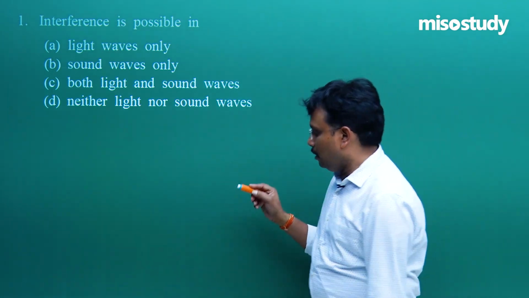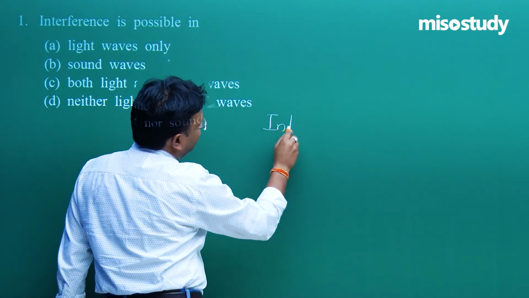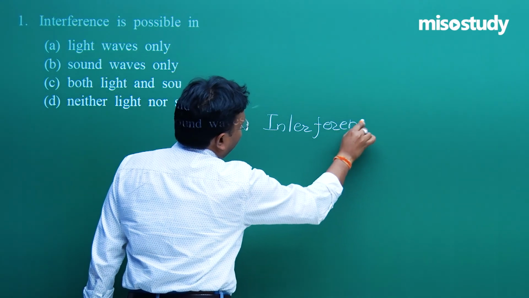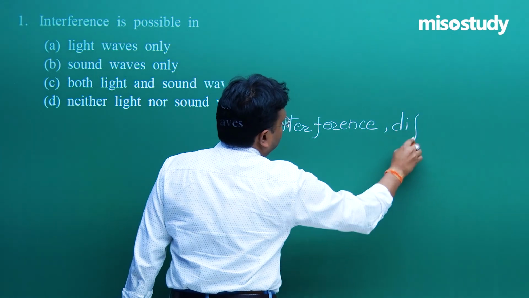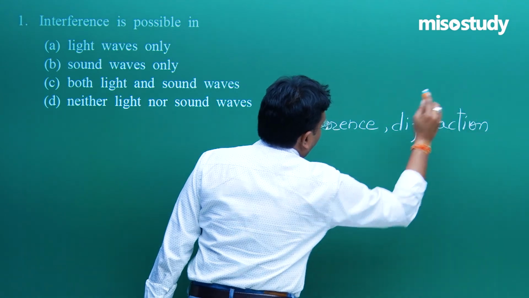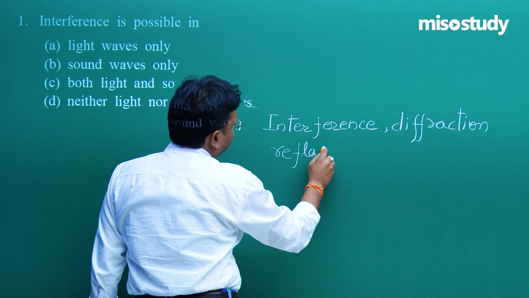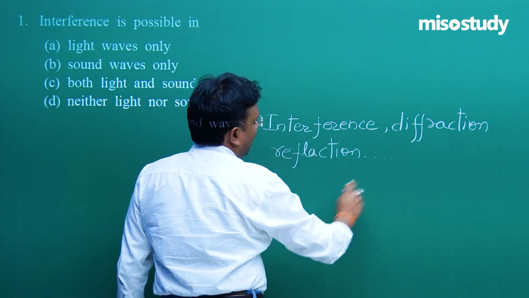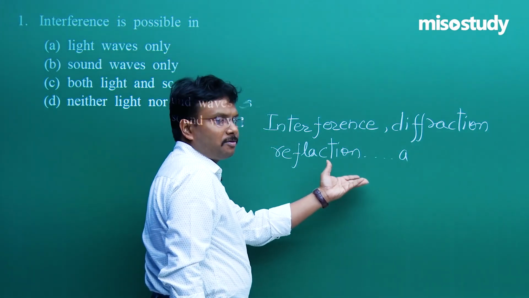Let me write it down. Interference, the second concept is diffraction, next reflection. These phenomena are applicable; I am using the dots because there are other concepts like transmission and so on.